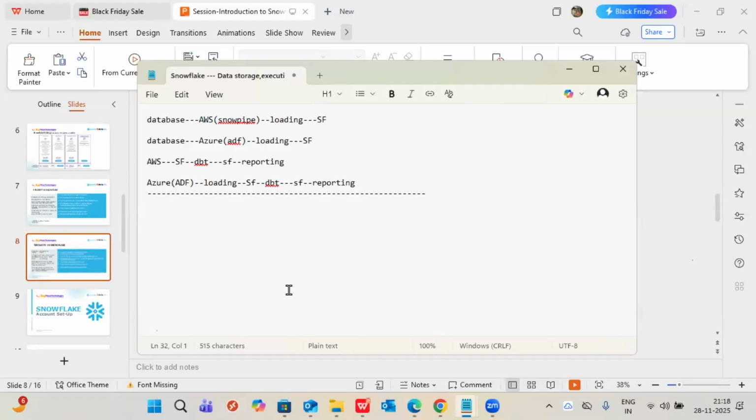Why I'm focusing on ADF in my training is that I've worked continuously, from the past 2 years, with AWS, ADF and Snowflake pipelines. A Snowflake developer should know how to work with ADF and Snowflake for loading purposes. That will be an add-on benefit for their profile. That part only I'm going to handle. I'm not an ADF developer, so I won't explain any transformation.